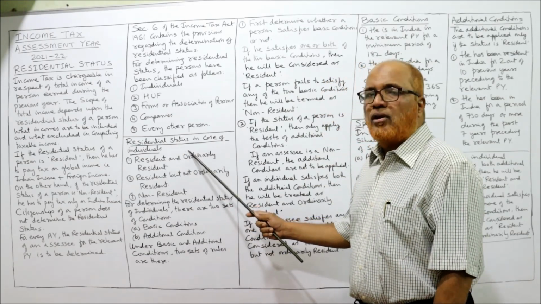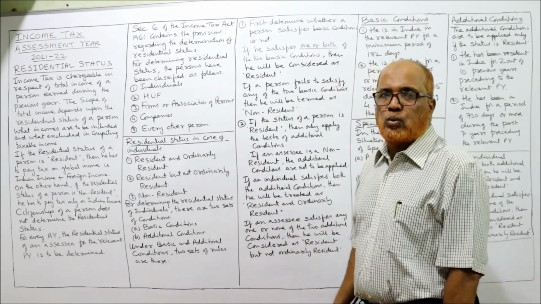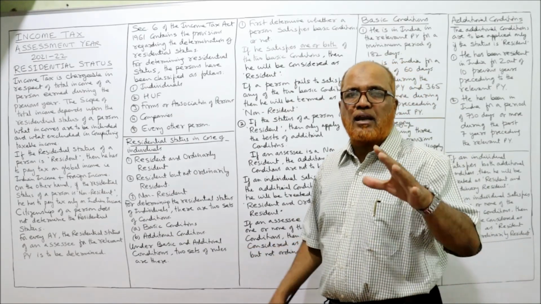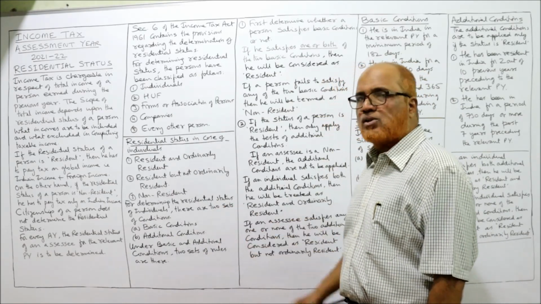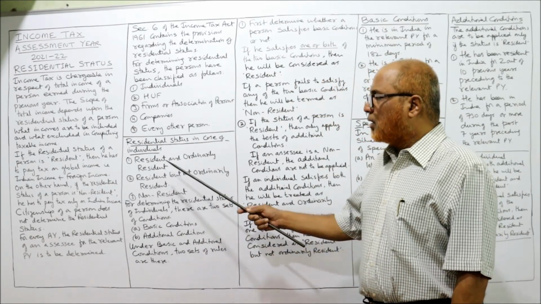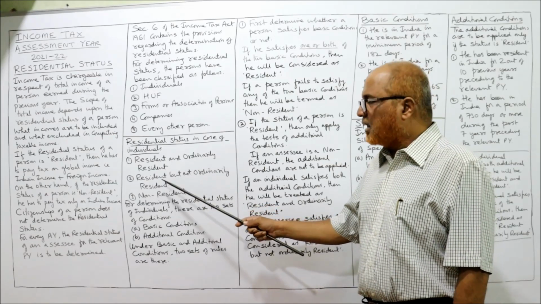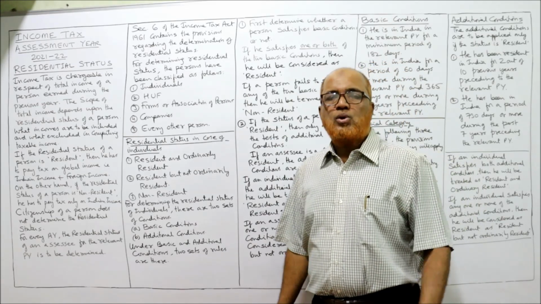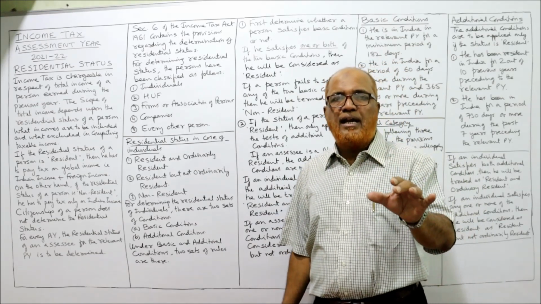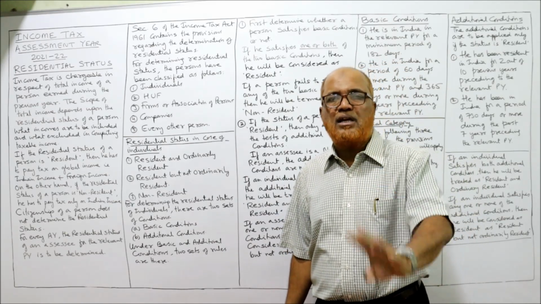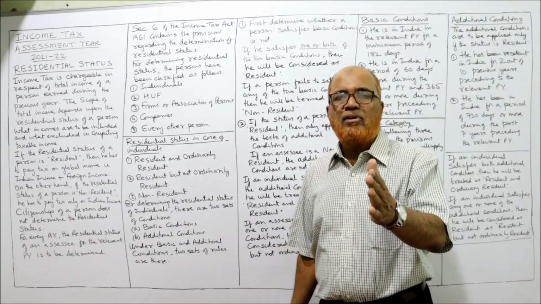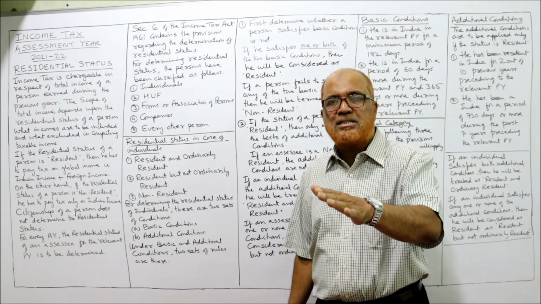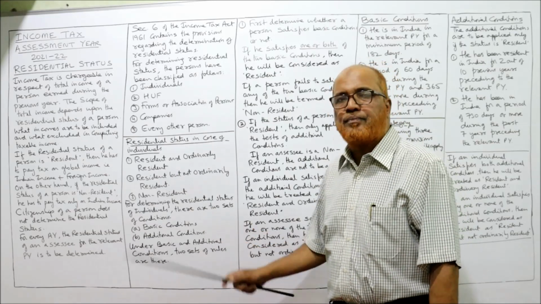Now, first of all, the residential status of an individual. Many provisions are there regarding how to determine the residential status of an individual. The residential status of an individual can be of three types. First, an individual may be resident and ordinary resident.